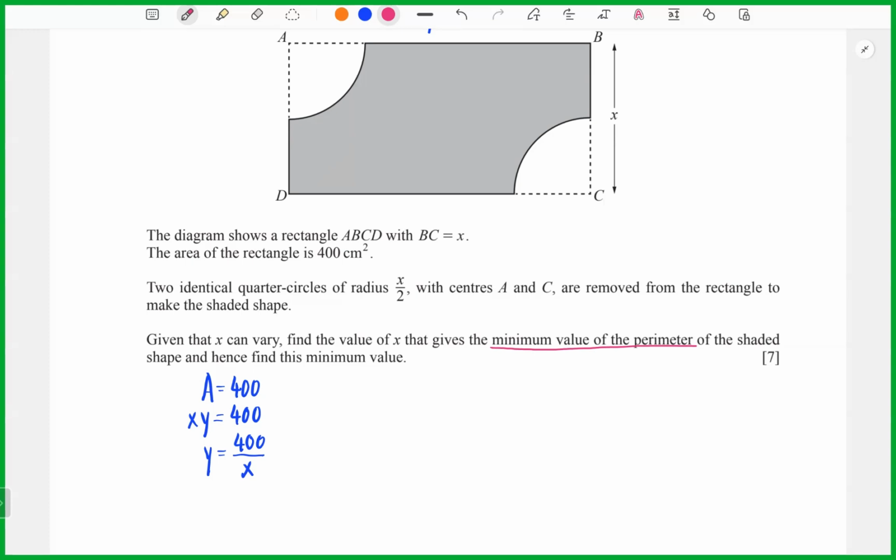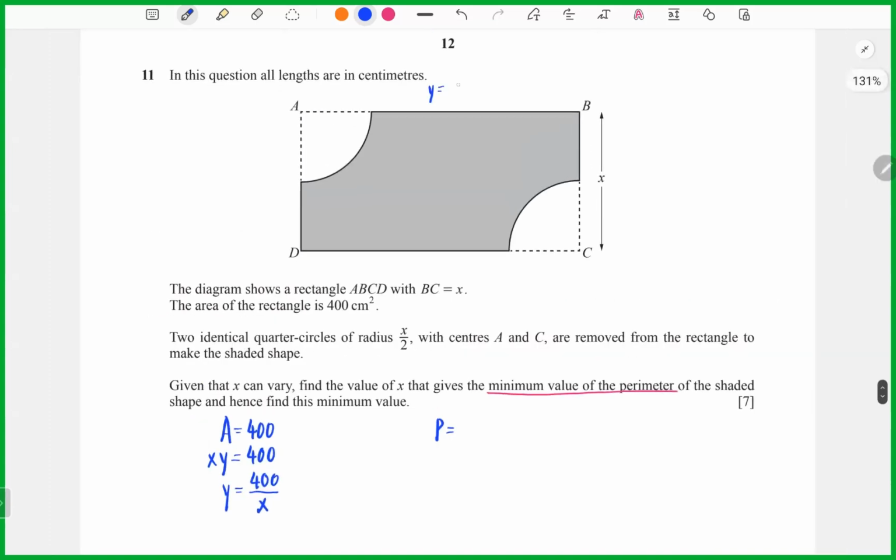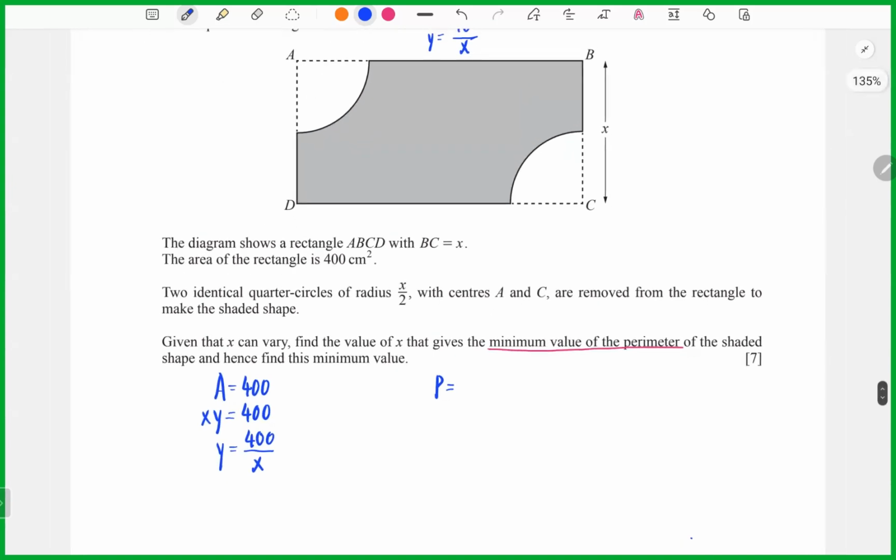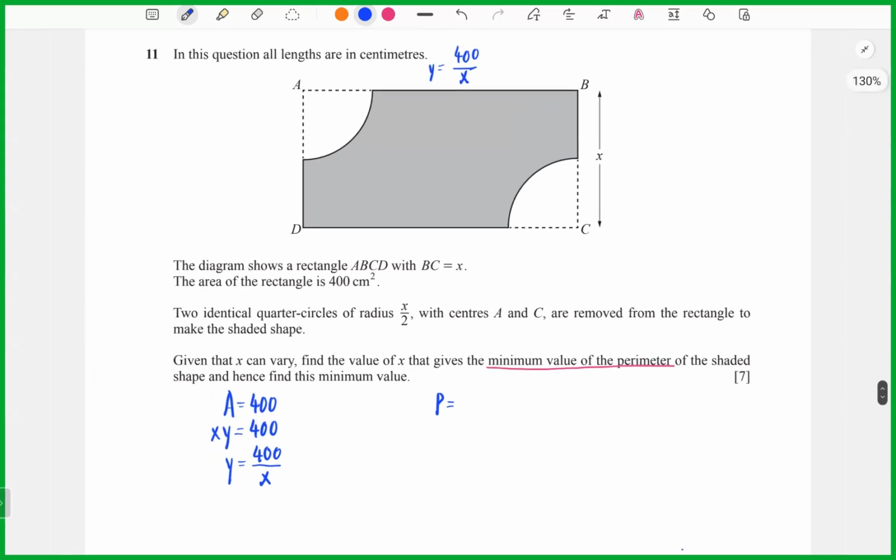So now you can take P equals, because it's a rectangle, but we need it in the x variable, we are going to show the two variables. So now I can take y equals 400 over x. Because you see, it's two times here.